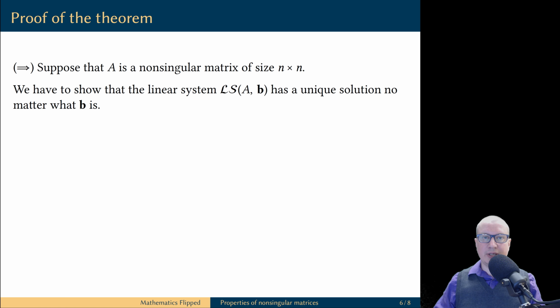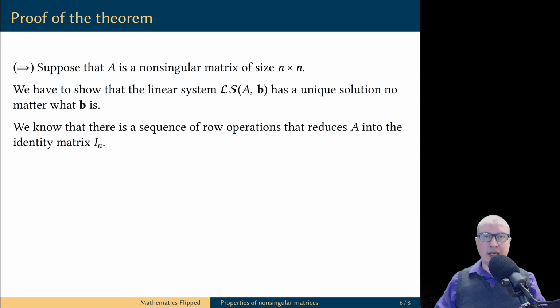It is the forward implication in this theorem that is of special interest. Before we get to proving it, let's pause for a second and understand what's the meaning of this statement. We are going to assume that A is a non-singular matrix. In effect, it means we are saying that the homogeneous linear system with A as the coefficient matrix has a unique solution. But now what we are going to prove is that knowing the solution set of the homogeneous linear system allows us to conclude that in fact all linear systems with A as the coefficient matrix have a unique solution.